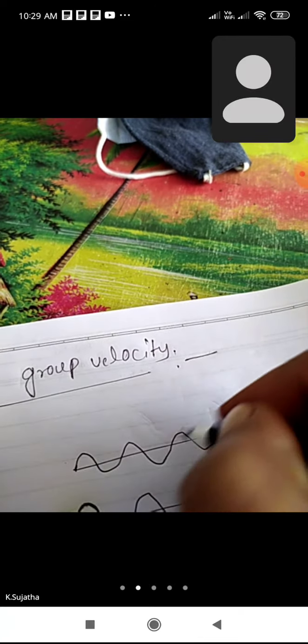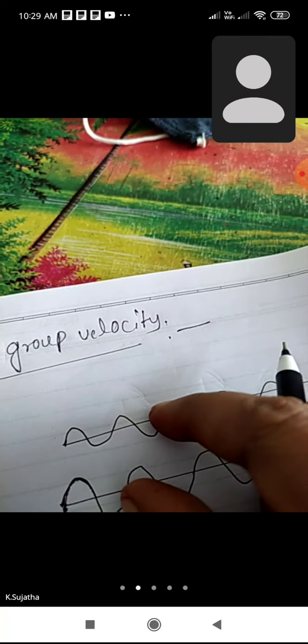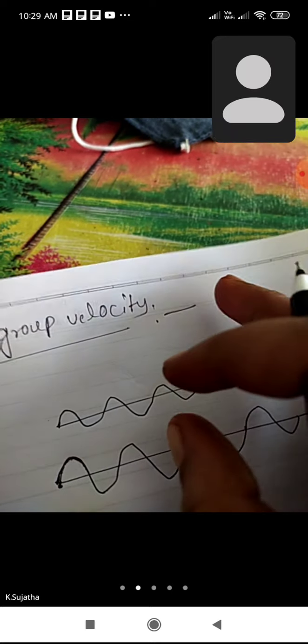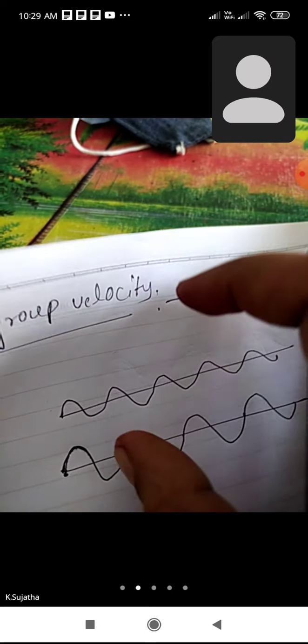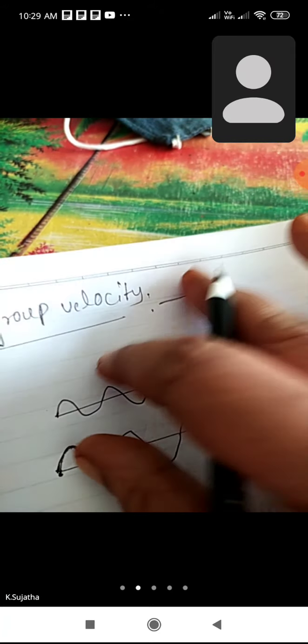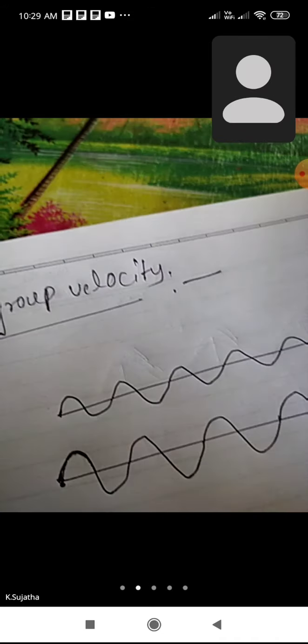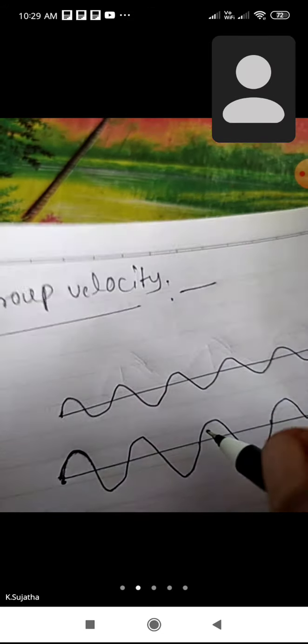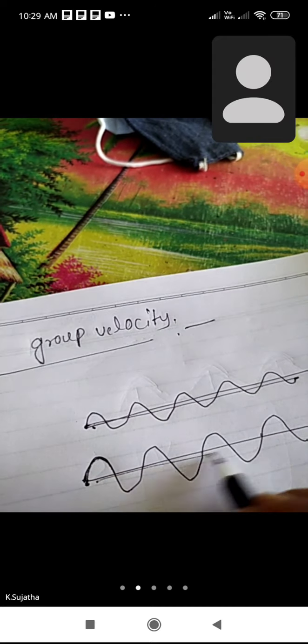Interference means when two waves meet at one point, then the resultant amplitude shows either constructive interference or destructive interference. That phenomenon is called interference. Here also, suppose this is one wave and this is another wave.